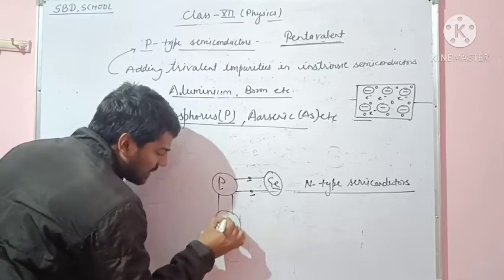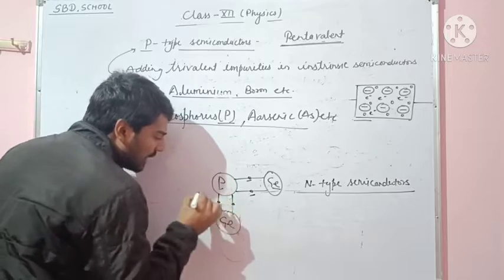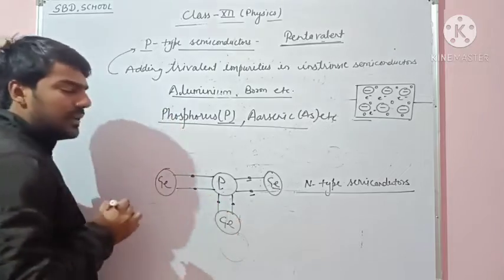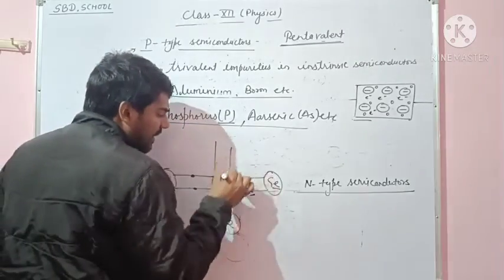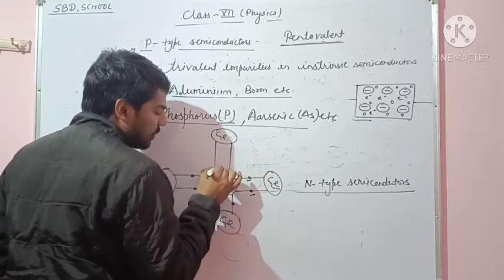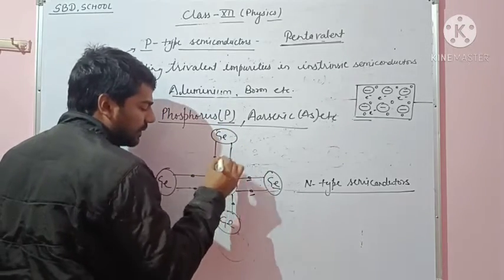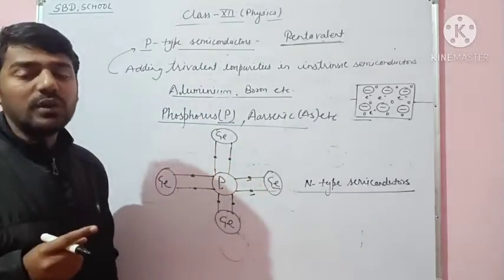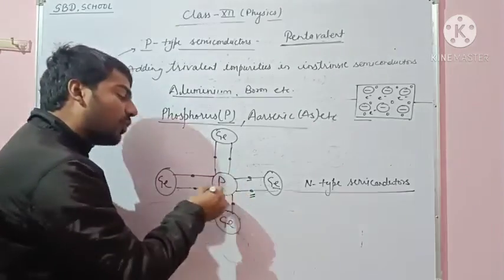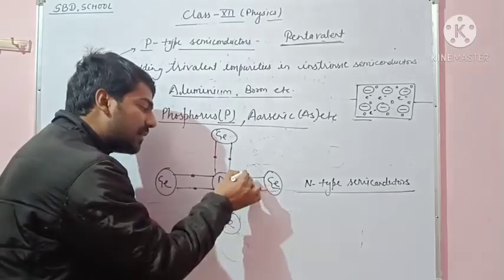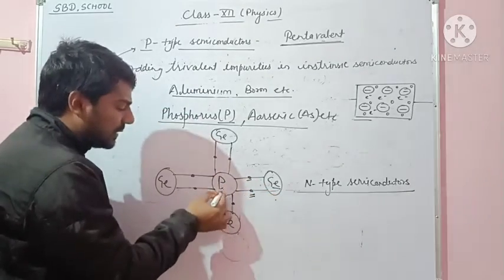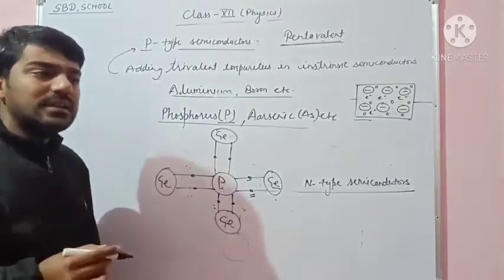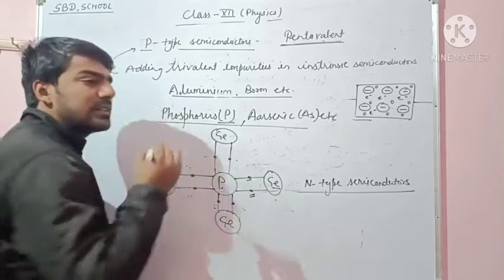Another germanium atom is connected with the phosphorus atom, and on this side another germanium atom, and on this side another. On all sides one germanium electron is connected with one electron of phosphorus and makes a bond. These are the bonds between phosphorus and germanium.